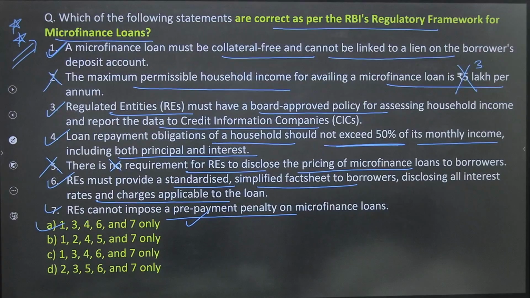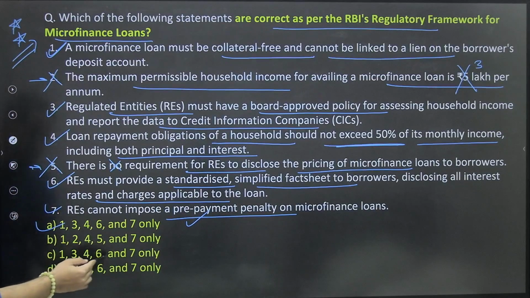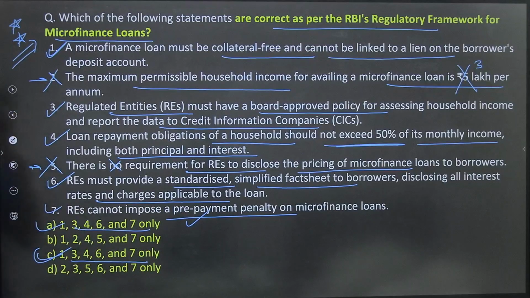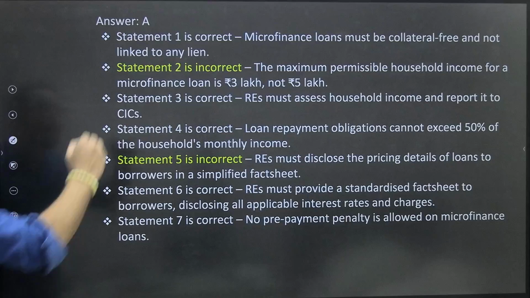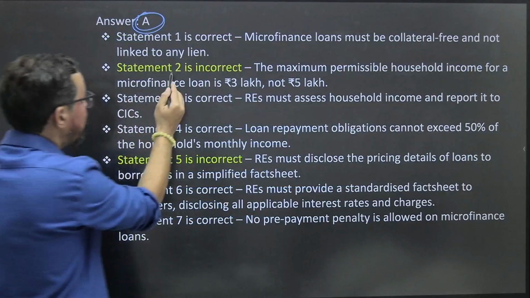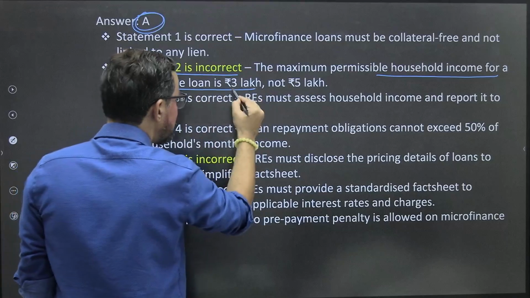The only incorrect statements in this case are statement 2 and statement 5. Actually there is some mistake here, so option C and A, whatever you thought, both are correct in this case. A is the right answer for this particular one. So statement 2 was incorrect. The maximum permissible household income for microfinance is 3 lakh, not 5 lakh.